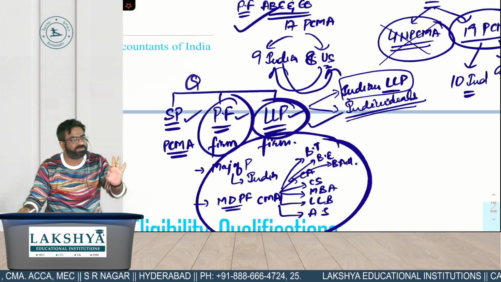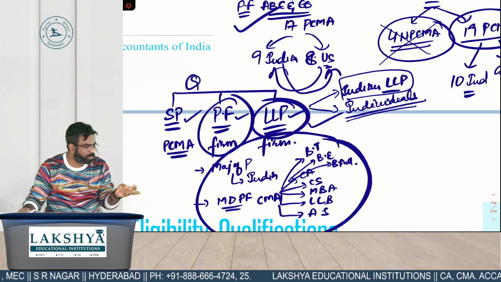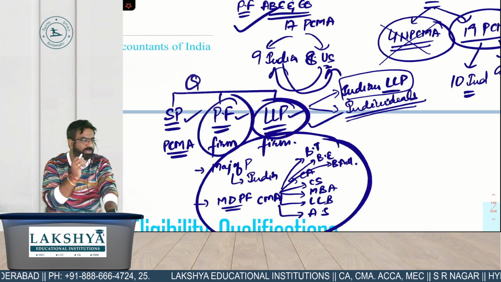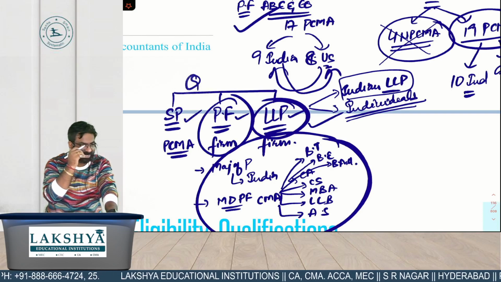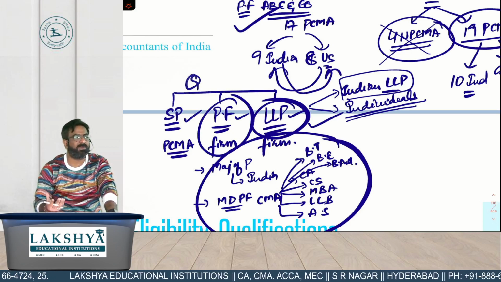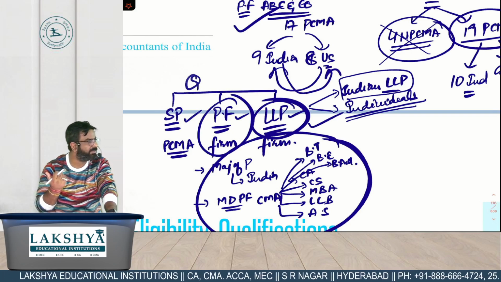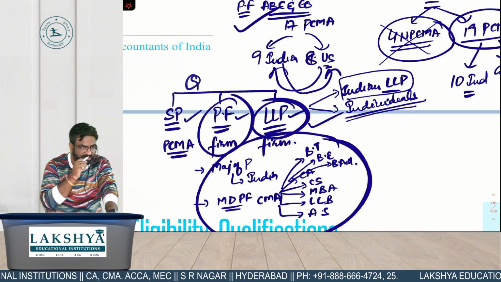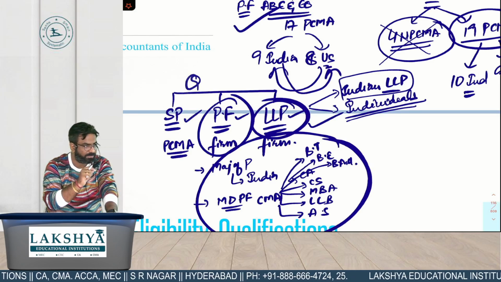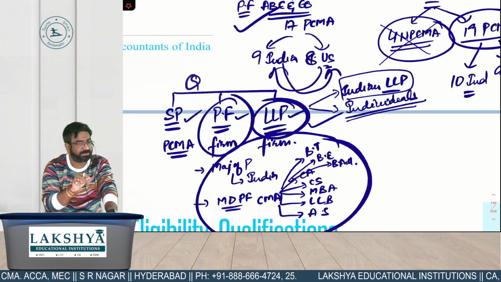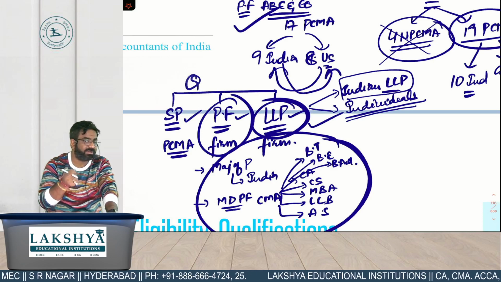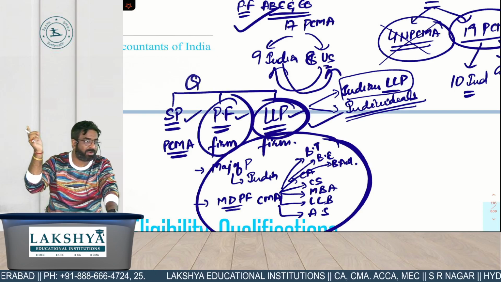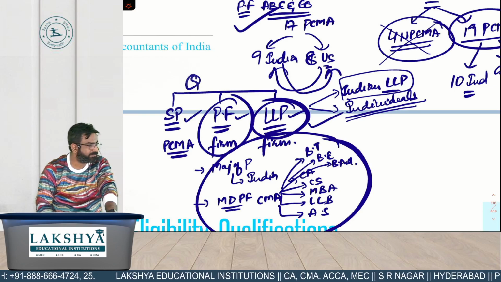So tell me, what are the 3 forms by which you are qualified to be in India? Sole proprietor, partnership firm, LLP. What were the 2 rules of partnership that I told you? Rule number 1: majority of the partners must be practicing in India, and you can have a multidisciplinary partnership also with the 8 people around. Who are the 8? Let me ask you: I am a CMA, can I enter a partnership with CS, CA, BCom, BTech, yes, BArch, BE, Bachelor of Engineering, MBA, actuarial scientist, CPA of America? Why not?